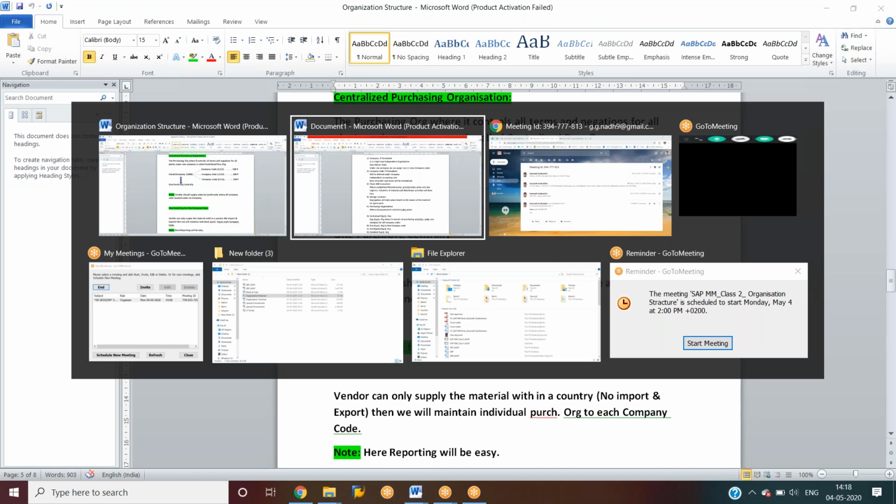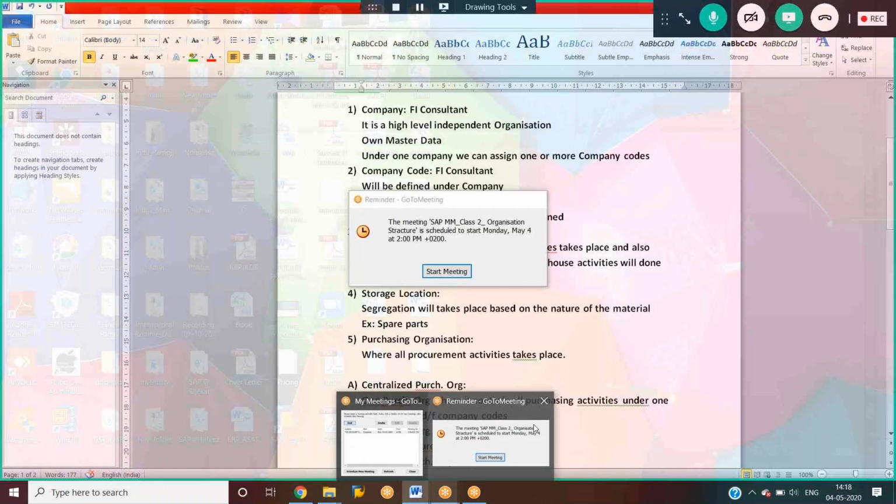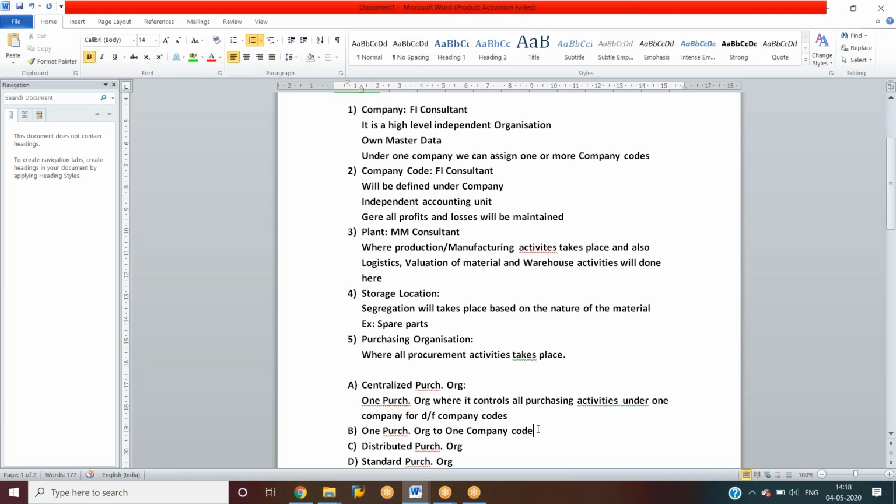So next one, one purchasing organization to one company code.